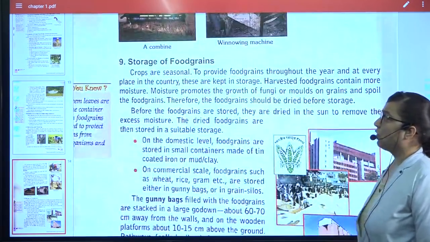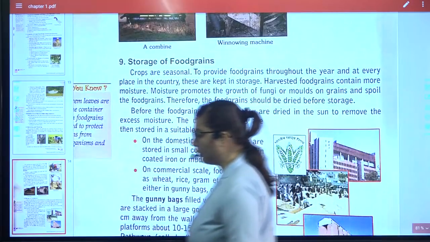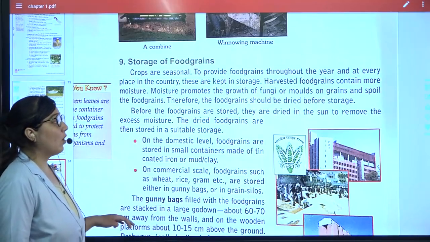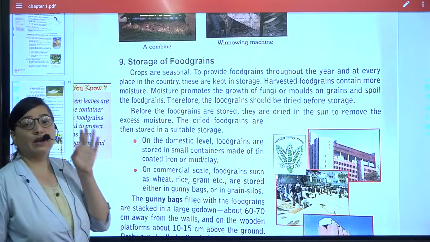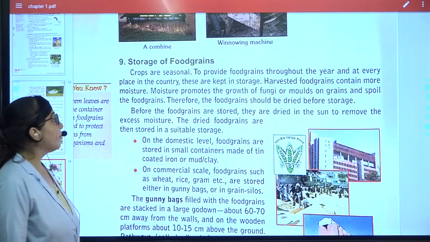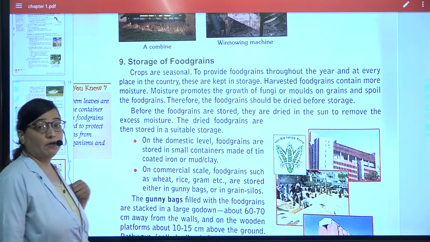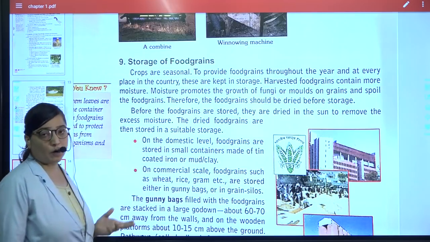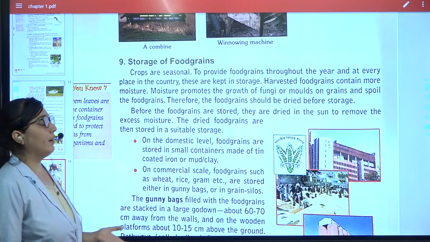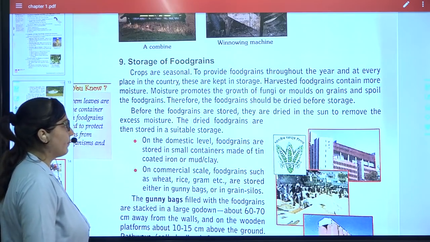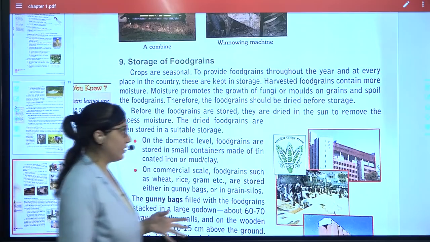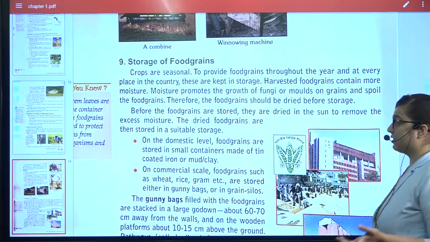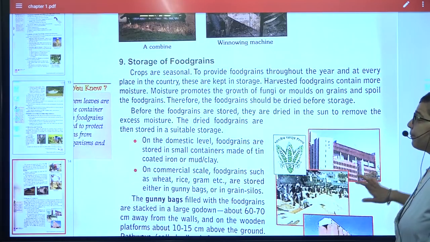Next is storage. Crops are very important and we need to store them for some amount of time, throughout the year, and every place, all the countries are keeping them. Moisture will promote the growth of fungi or bacteria, and it can spoil the food grains. So we have to dry it and then store it. Generally most of the time, with the help of the sun, the excess moisture can be removed.